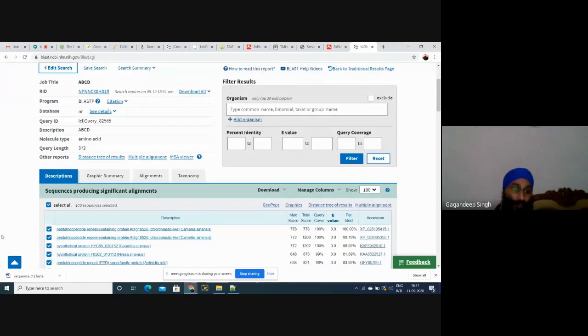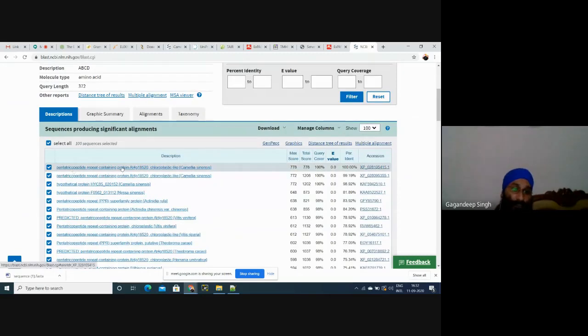See, this first result is pentatricopeptide repeat containing protein from Camellia sinensis. I have not told the name of that sequence. I have just provided our sequence and it gave that result, some functions. The first is penta, meaning this is a comparative function, 100% similar with this one. For example, we have sequenced a new sequence and put it in BLAST. This sequence is similar to pentatricopeptide containing protein in Camellia sinensis, meaning 100%. Is it clear?